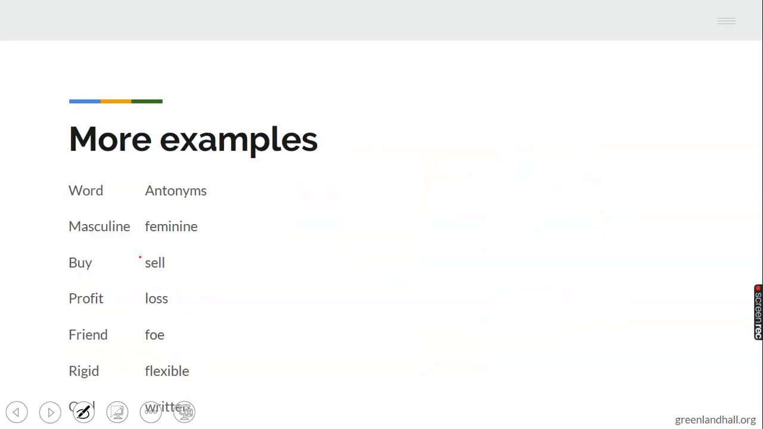Then we have more examples of antonyms. I have masculine, feminine. Buy, sell. Profit, loss. Friend, foe. Foe means what? Enemy. Rigid, flexible. Flexible means it's not so firm, can easily be changed or be broken. And oral, written. So when you don't say it with your mouth, you can write it down.